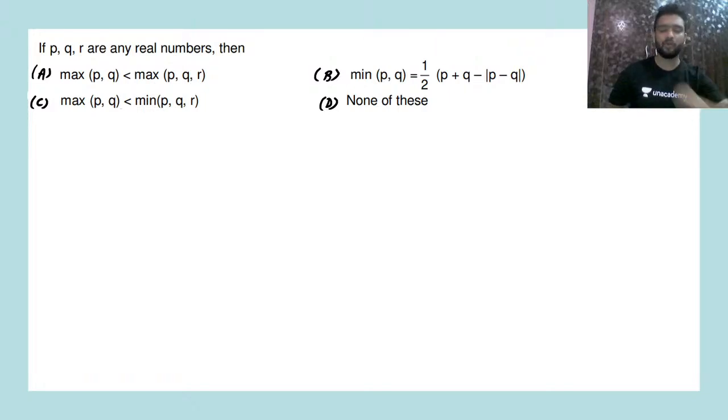Alright guys, so looking at the first question, now what we have is, if P, Q and R are any real numbers, then maximum value of P and Q is less than maximum value of P, Q and R. See guys, what we have is, let's say P is equal to 5, Q is equal to 6 and R is equal to 7. P, Q and R can be any real number. So if I ask you, first we are checking option number A.